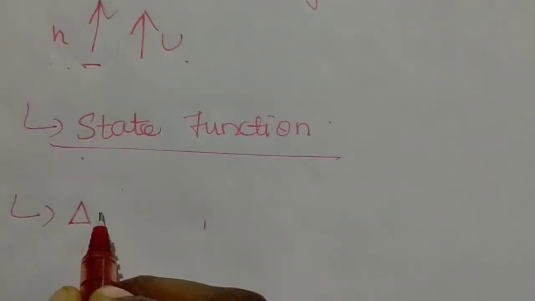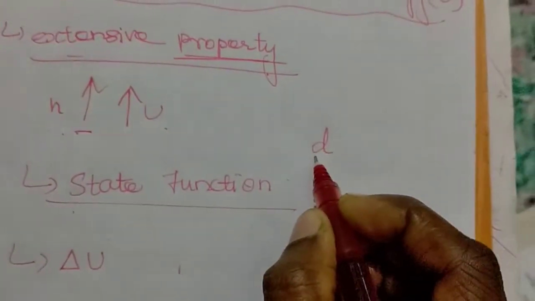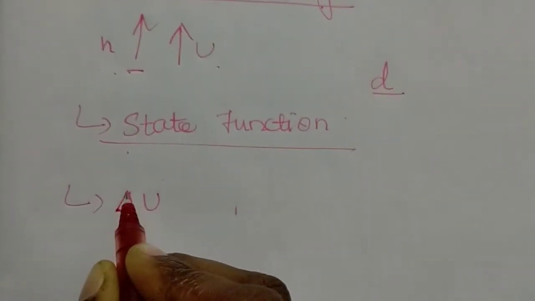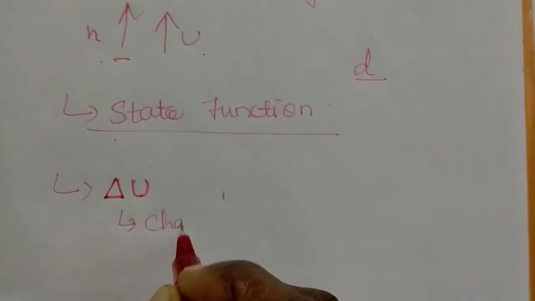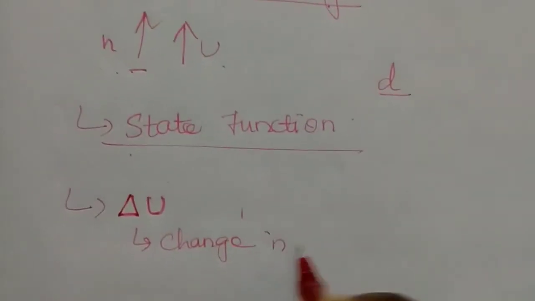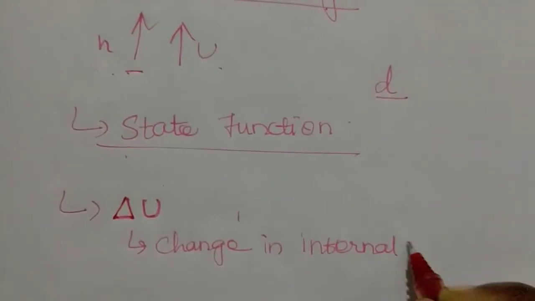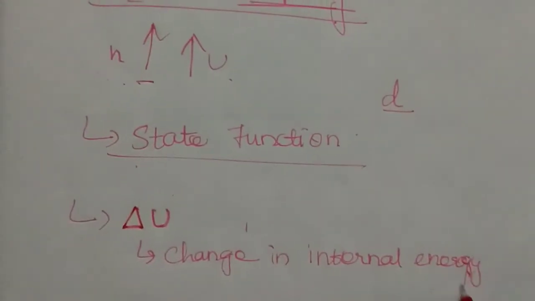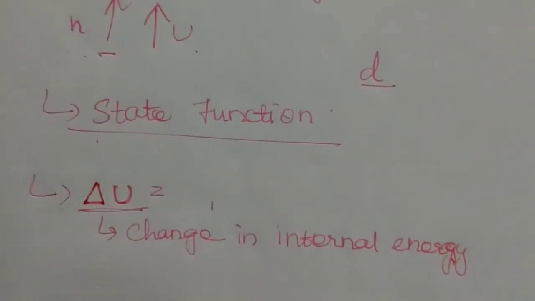And the third character is change in internal energy. Difference means we have to denote D. Change means delta. Okay, delta U means what? It is change in internal energy. Change in internal energy is denoted here as delta U. How to find out delta U?